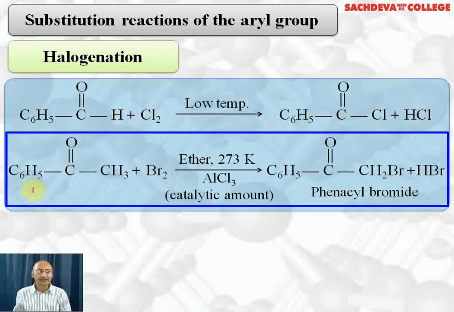Another reaction we are taking is side chain substitution of acetophenone. When you treat it with Br2 in the presence of ether as a solvent, temperature is 0 degrees centigrade. Here AlCl3 acts as a catalyst. We need to add a small amount. This H will be replaced by Br, so we get phenacyl bromide plus HBr. So this is the side chain substitution reaction which is taking place.